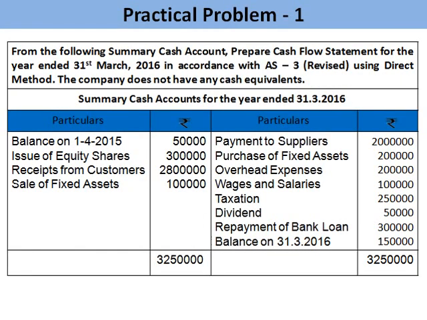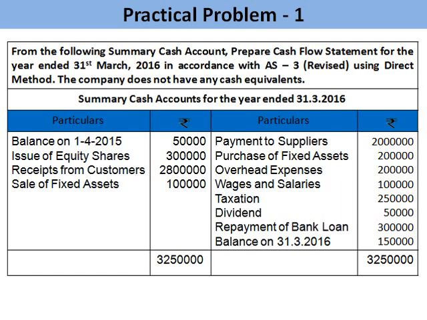Now we go for an example. From the following summary cash account, prepare a cash flow statement for the year ended 31st March 2016 in accordance with Accounting Standard 3 (revised) using the direct method. The company does not have any cash equivalents, so no highly liquid investments are given in the problem.